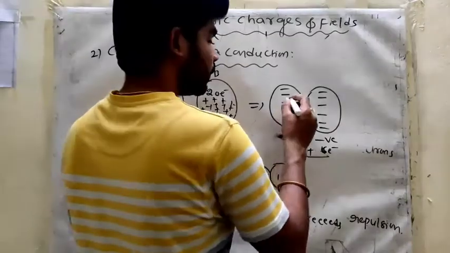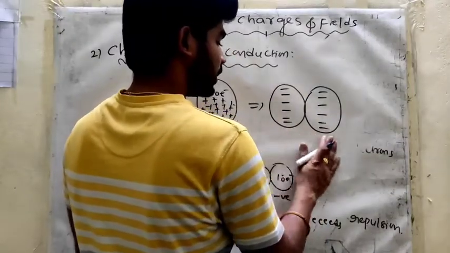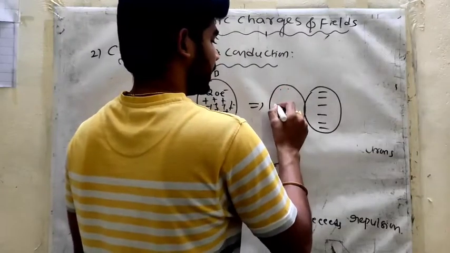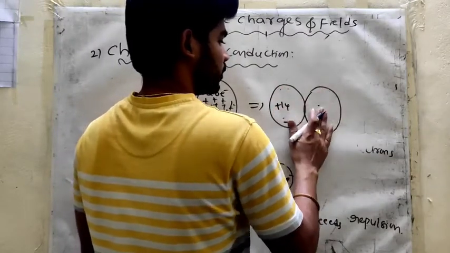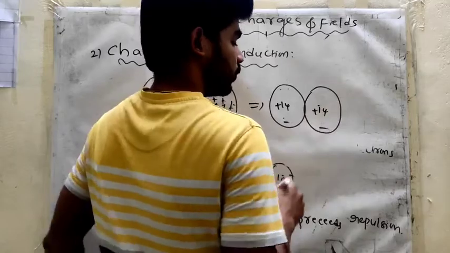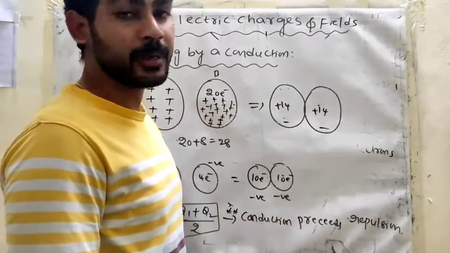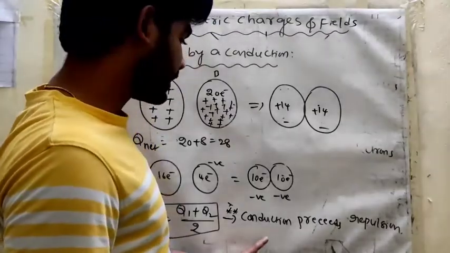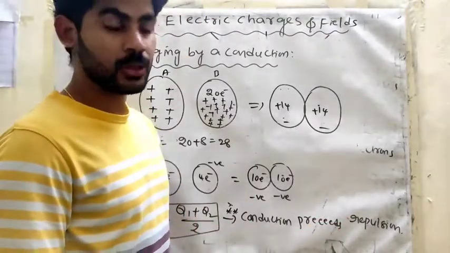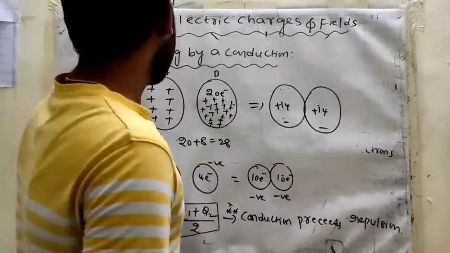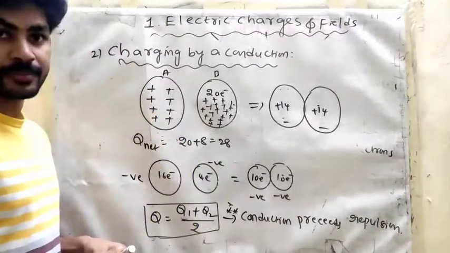For totally positive charge, both bodies get positive charge only. So this body gets plus 14, and this body also gets plus 14. Again positive charge and positive charge, again repulsion. That's why conduction precedes repulsion. This is very important. Clear, everyone? Charging by conduction.